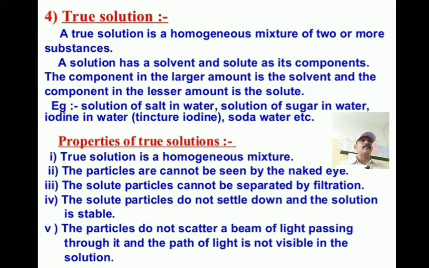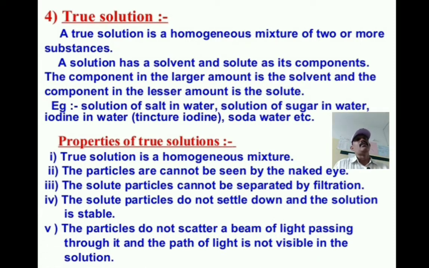So now I will say solute and solvent examples. Solute is the salt or sugar, which is dissolved, and solvent is the one capable of dissolving the substances. That's why we say that water is a universal solvent, because water dissolves so many substances.